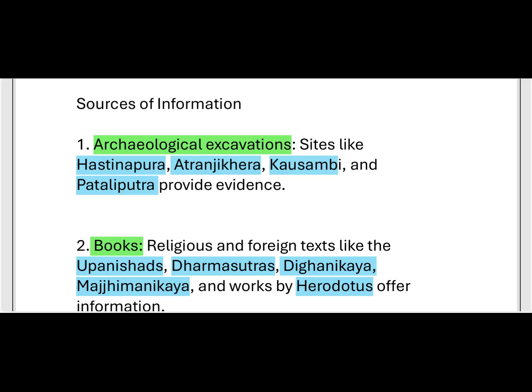Okay, what are the sites? Hastinapura is a place we have popularly seen, and then Atranjikhera, Kausambi and Pataliputra. These are the provinces, so these are the evidences.